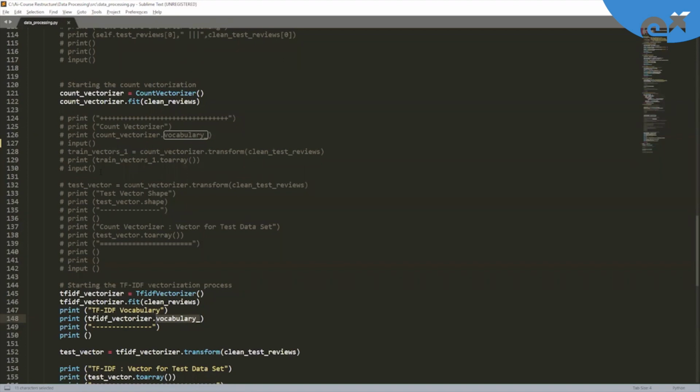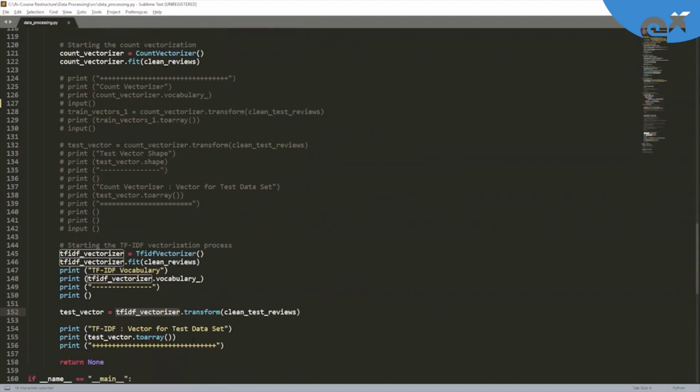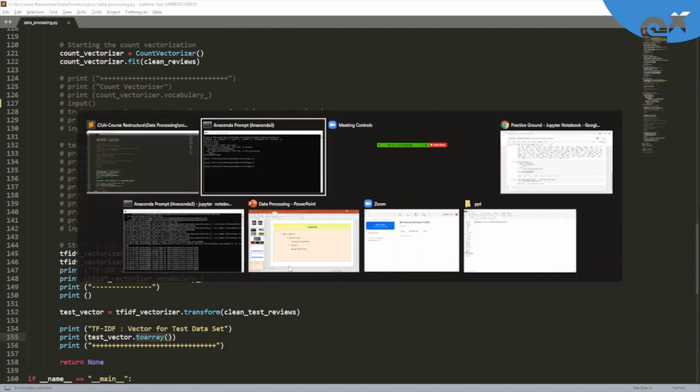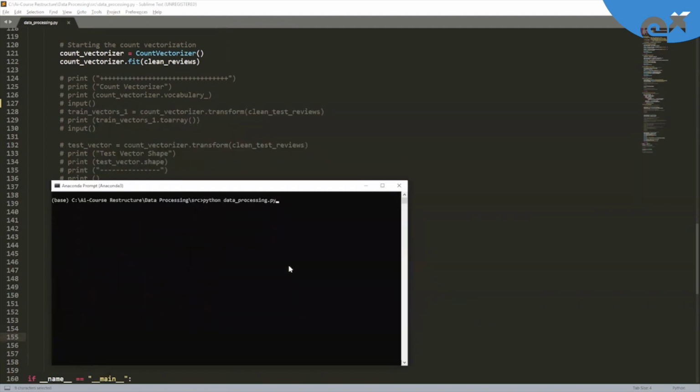And then if we need to convert a text into a mathematical vector, the function is dot transform, clean underscore test underscore reviews. So again, what we are doing: TF-IDF underscore vectorizer, which we defined here, using this, transform all the sentences which are part of this list into a mathematical TF-IDF vector. So let's check the output. And you know that toArray will simply give us all the numbers in an array format, which is easy for humans to read. So let's try that.